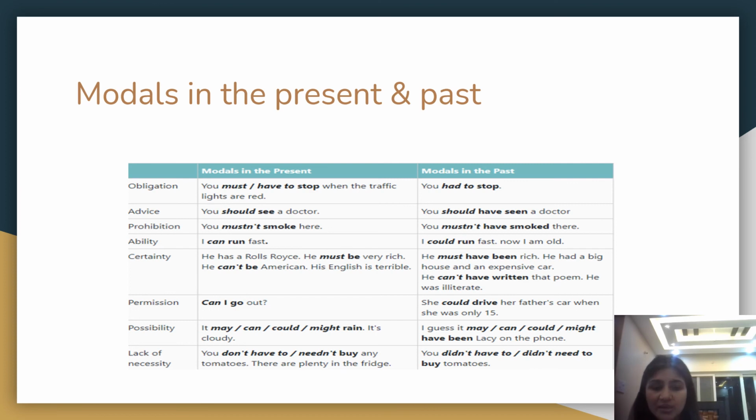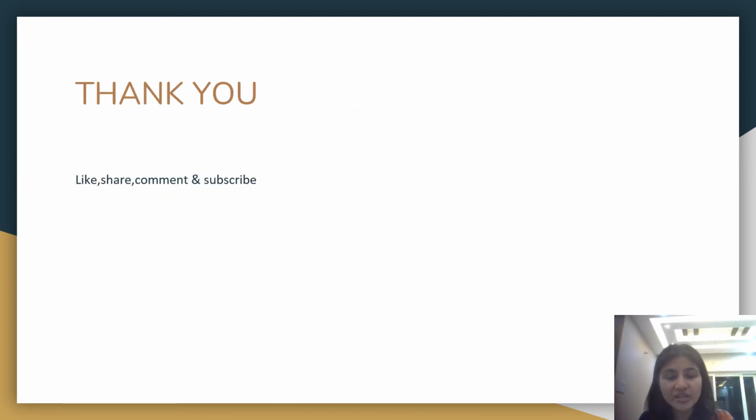Modals in the past tense. I think if we know these rules, we will be sure about when to use modals or what are the different modals which could be made use of in a particular sentence to reveal the mood or attitude of the speaker.